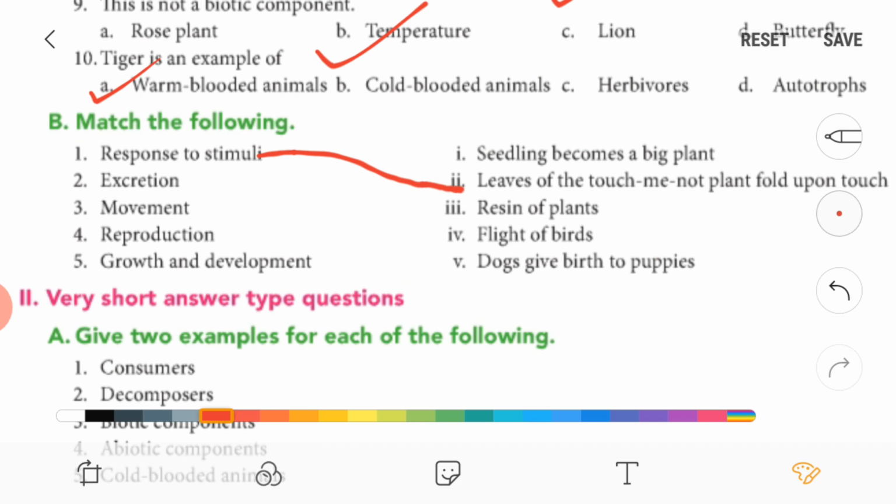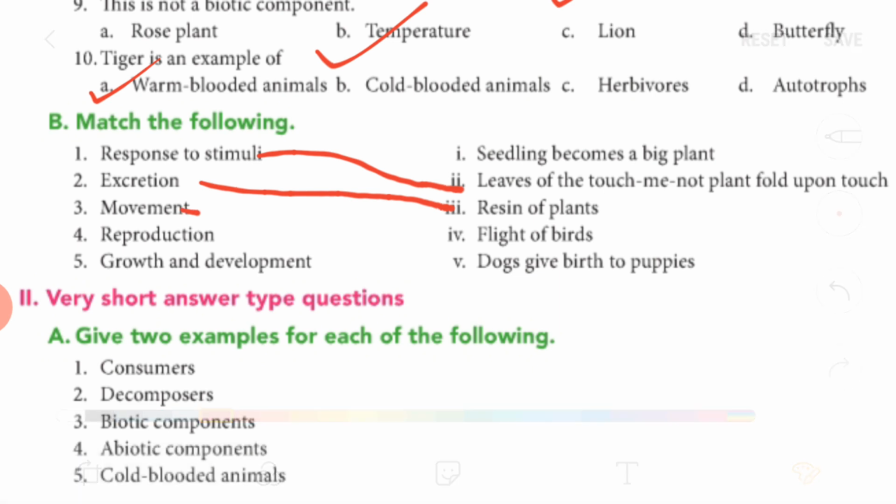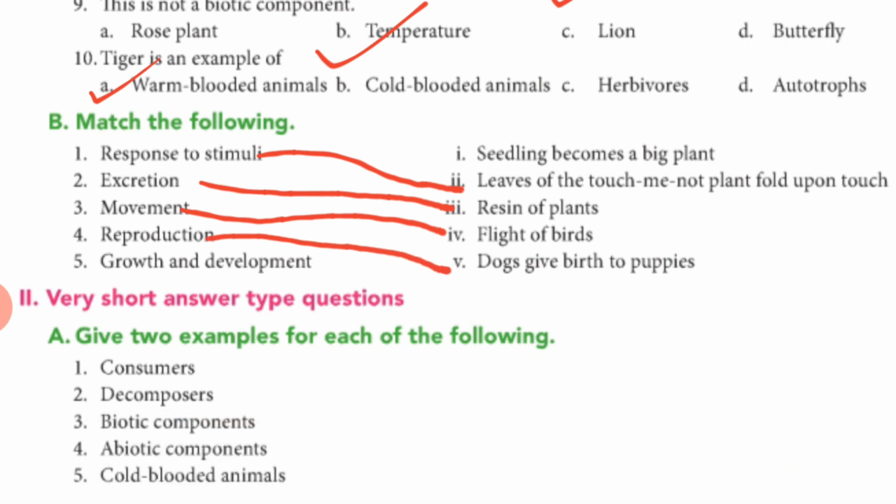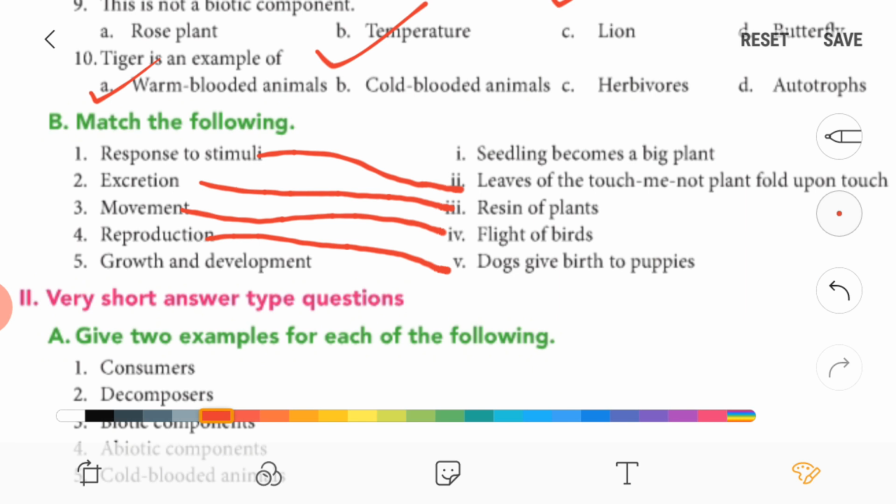Second, excretion, so it will be found in resin of plant. Third one, movement, so it is flight of birds. Fourth, reproduction, so answer will be dogs give birth to puppies. Growth and development, so last answer is seedling becomes a big plant.